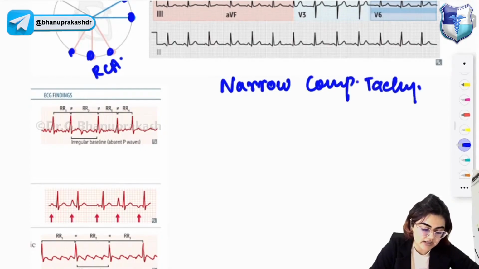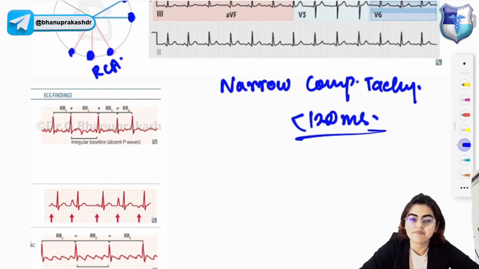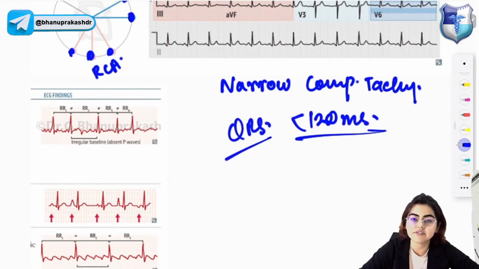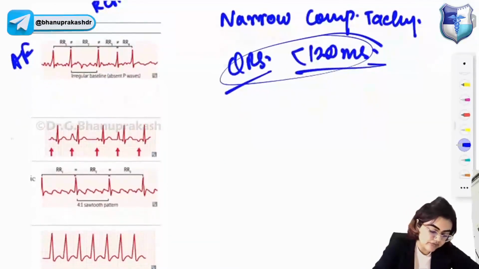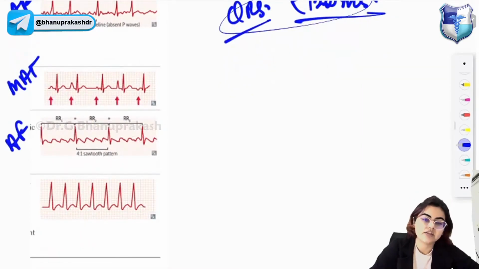In narrow complex tachycardia, the QRS is less than 120 milliseconds, and they include atrial fibrillation, multifocal atrial tachycardia, atrial flutter, and paroxysmal supraventricular tachycardia.